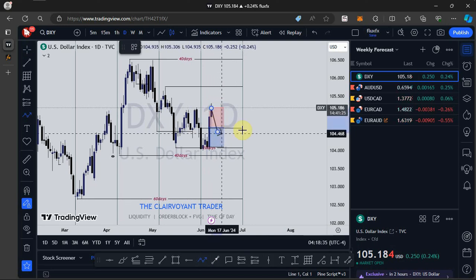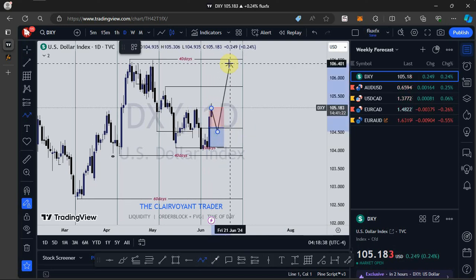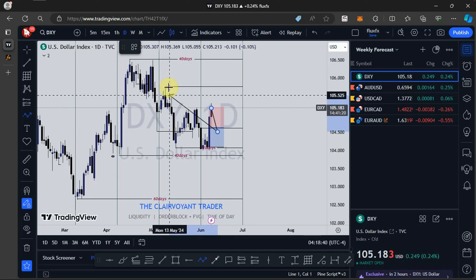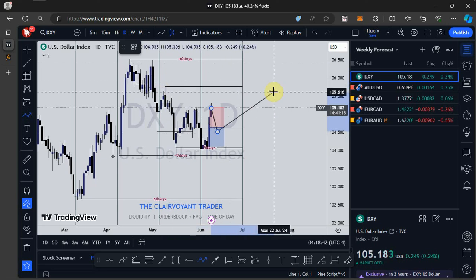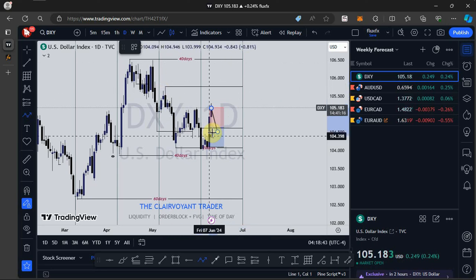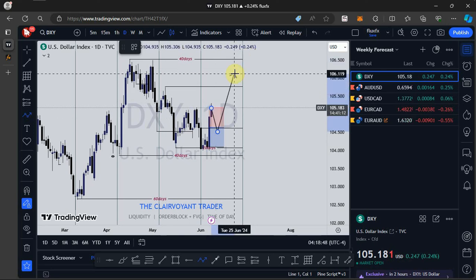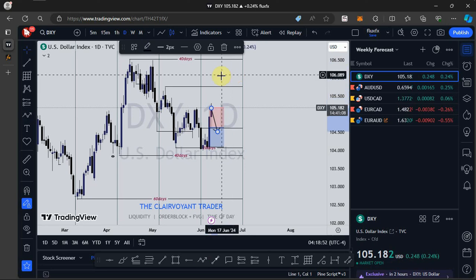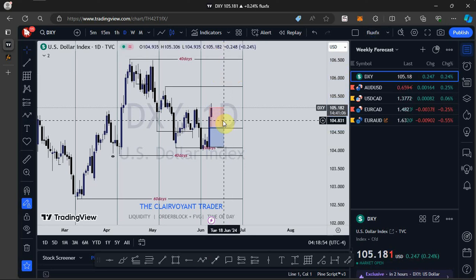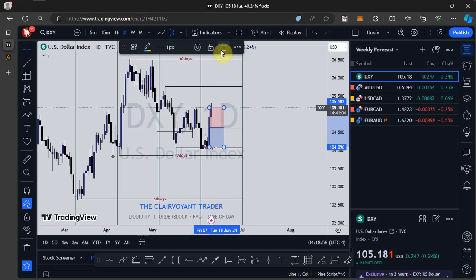Then we see a push to the upside, taking out the previous 20-day high. So far as the dollar index is concerned, I'm expecting a little bit of retracement. Then we see a push to the upside. So basically, I'm looking forward to a bullish stance so far as the dollar index is concerned. Yeah, so that is just that for the dollar index.